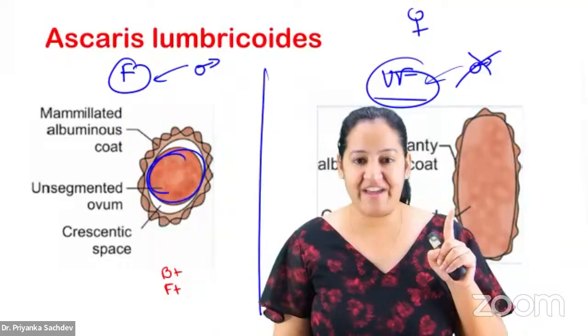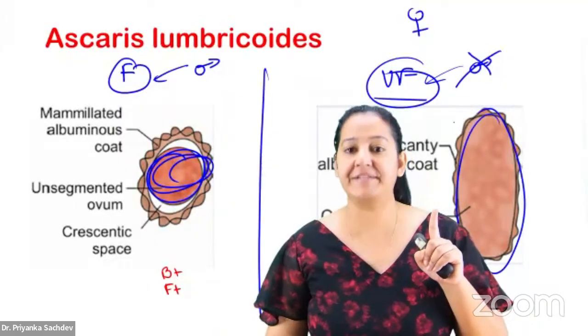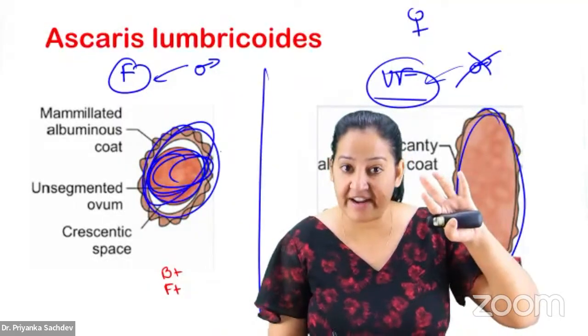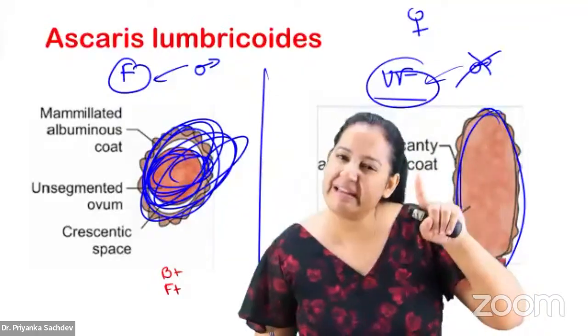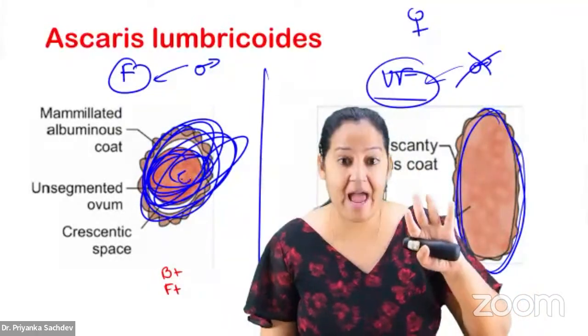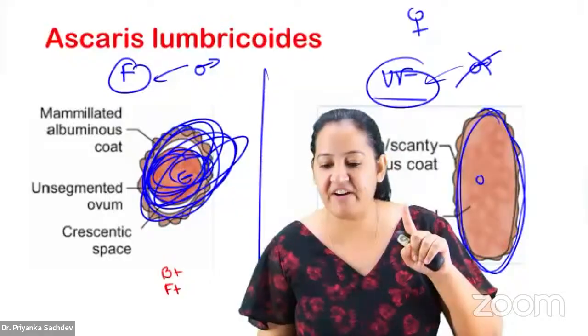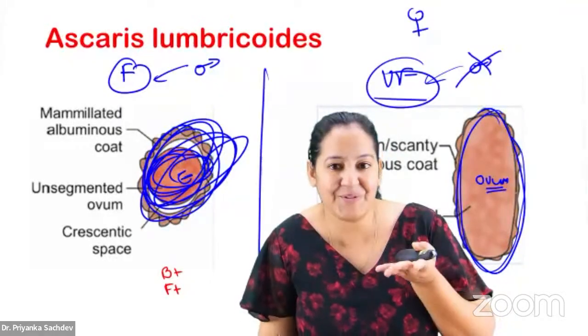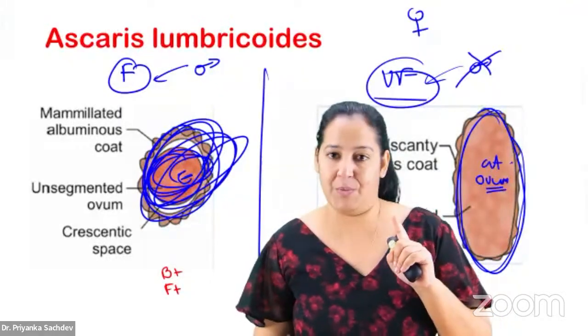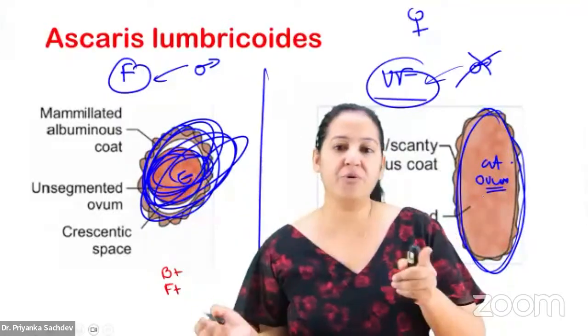You can see this is spherical. This is elongated. It is having a thicker covering. Thicker. This one is having very thin covering. It actually has the embryo, this one. This has an atrophied ovum. It is not a real egg. It is having an atrophied ovum. Okay, you can see. Acha, how to differentiate?